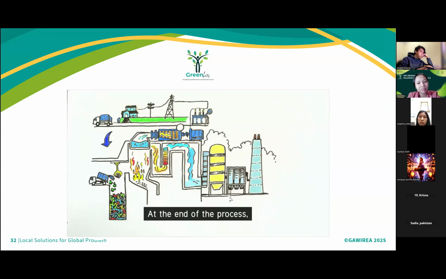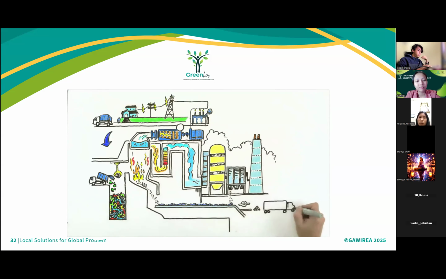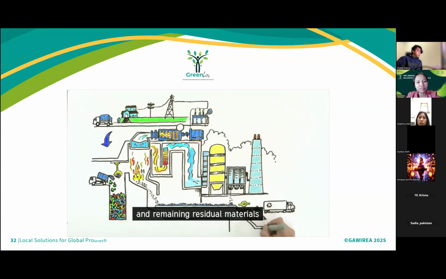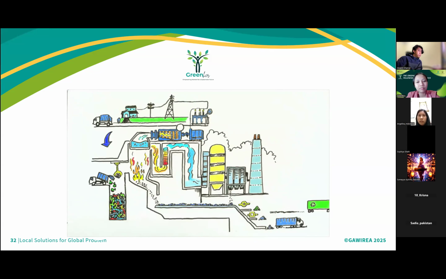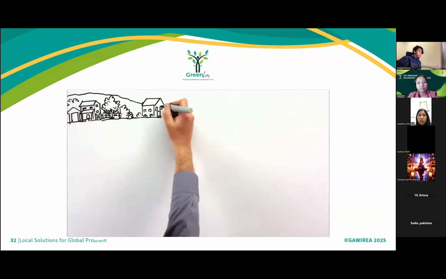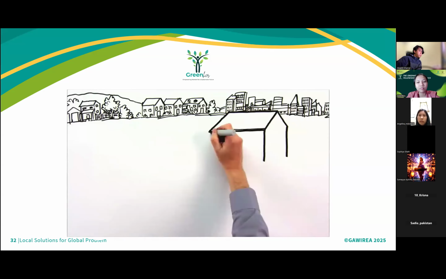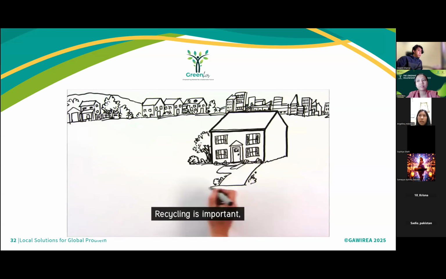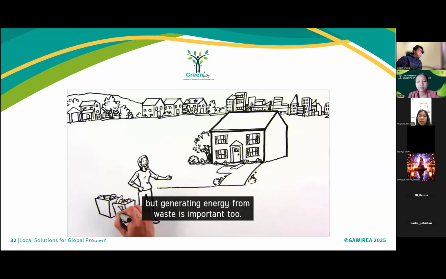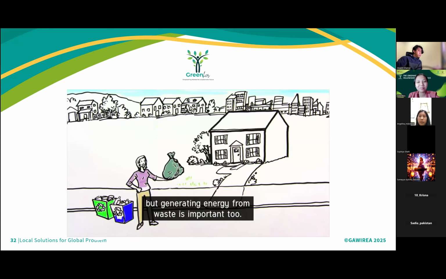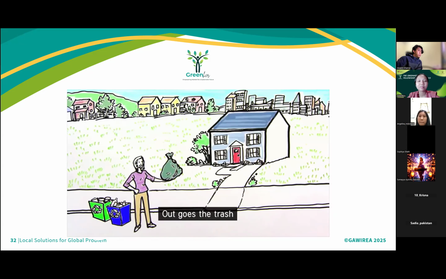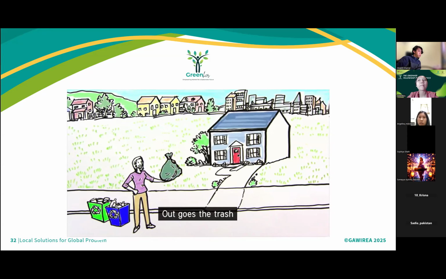At the end of the process, metals like steel and aluminum are recovered for recycling, and remaining residual materials are beneficially reused or disposed of in a landfill. Recycling is important, but generating energy from waste is important too. Out goes the trash, and back comes clean electricity for your home.